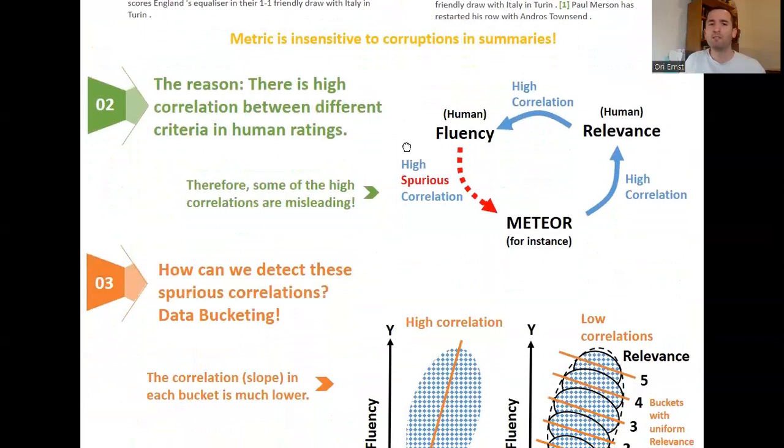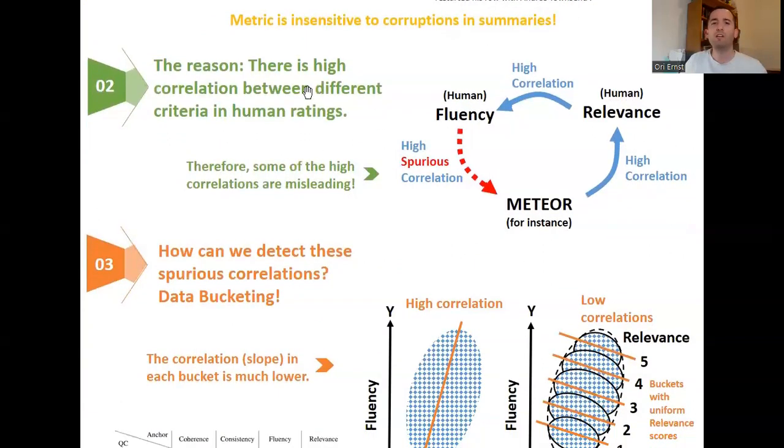And we found that the reason is because there is high correlation between different criteria in human ratings. For instance, we have high correlation between Meteor and relevance, meaning that if we have high Meteor, it means that the content of the summary is aligned with the content of the reference summary. This makes sense, as Meteor was designed to measure relevance. We have here high correlation.